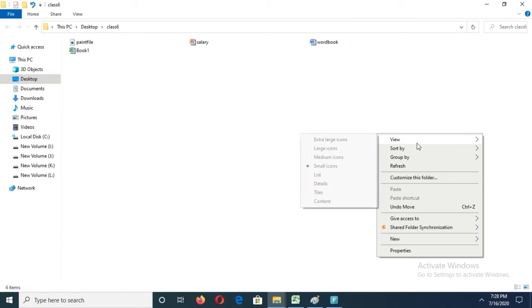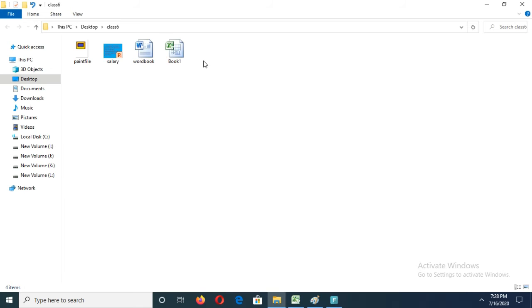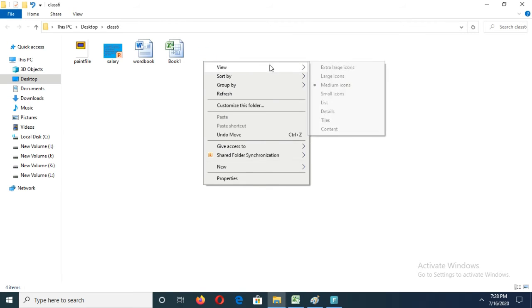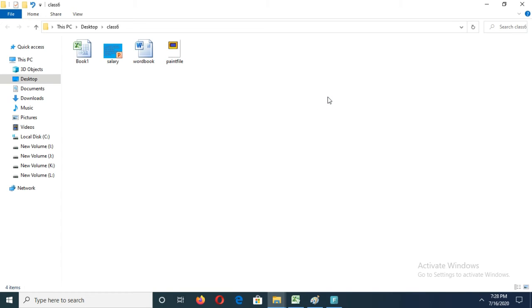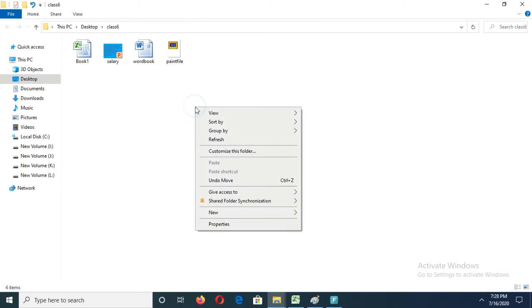Okay, again I will put view medium icons. Okay, then if you want to sort by type, then it will arrange like this. First Excel, second PowerPoint, third Word, then paint file. Like this way it will come. That means this sort by option is used to arrange the files. Okay, you all understood this one.